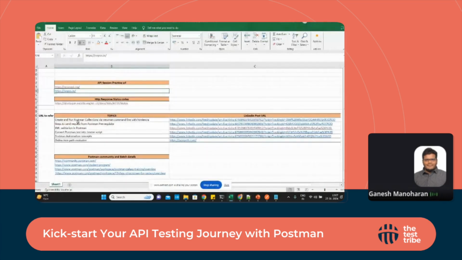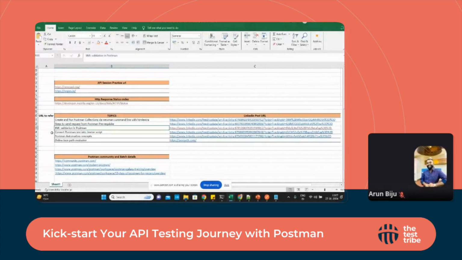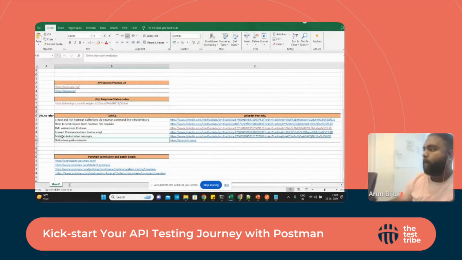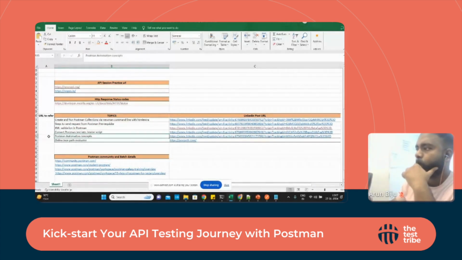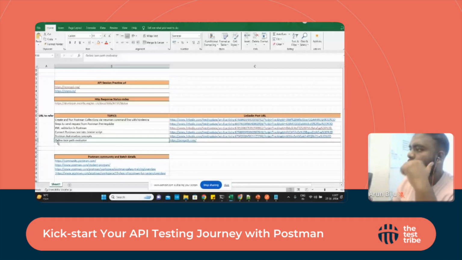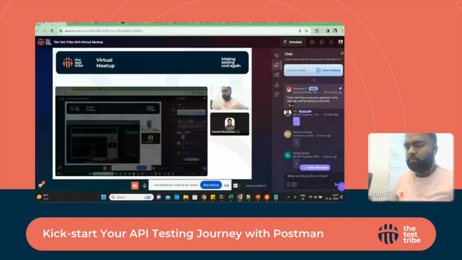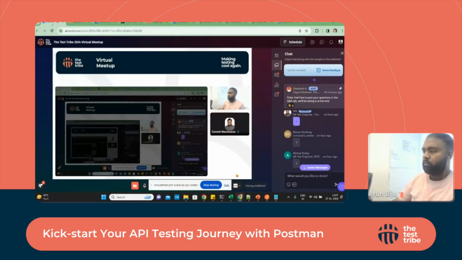Okay, so we can have an option like how to run a Postman collection via Newman, every step of how to set up the XML validation of Postman, and how to convert the Postman into a JMeter script. A lot of advanced Postman automation concepts I have added in the document. I'll share the document. So yes, team, this is how we need to do a quick automation, but it's a big tool. It will take more than one session, so we'll get time from TestTribe for another session and walk through further.